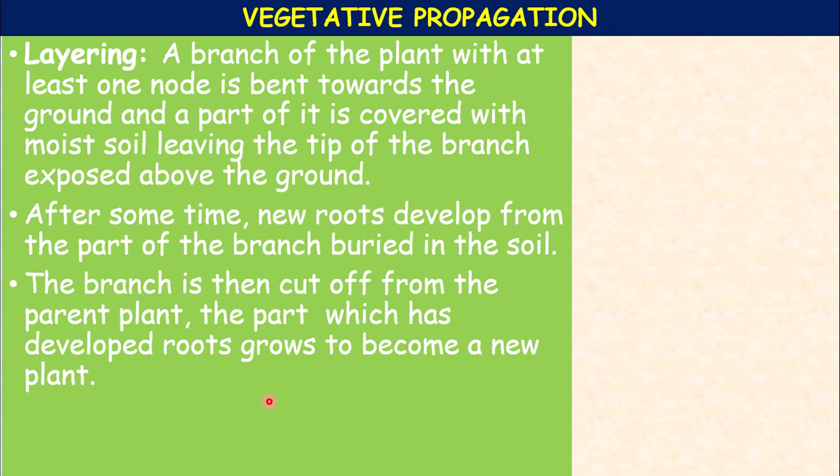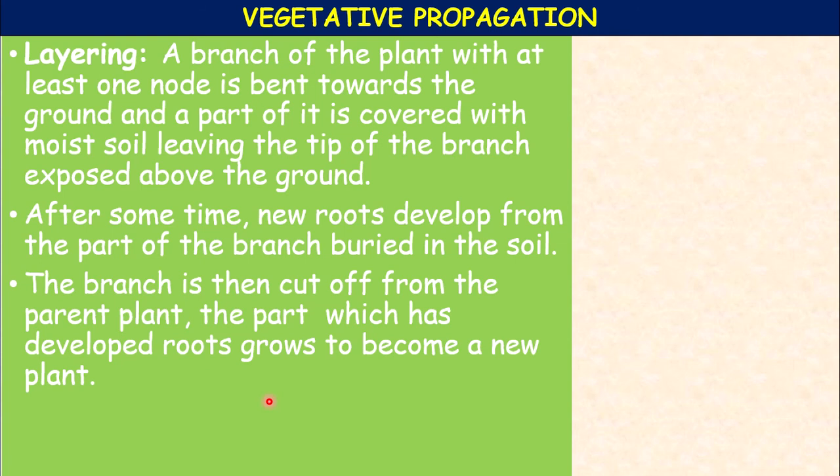Layering is of two types again: ground layering and air layering. Whether ground layering or air layering, a lower branch of the stem is bent so that a part of the stem is buried under the soil, while the tip remains above the soil surface. After some time, roots grow from the stem part buried in the soil. Now this new plant can be cut from the parent plant and planted as a new independent plant. This method is used in plants like jasmine, strawberry, and bougainvillea.